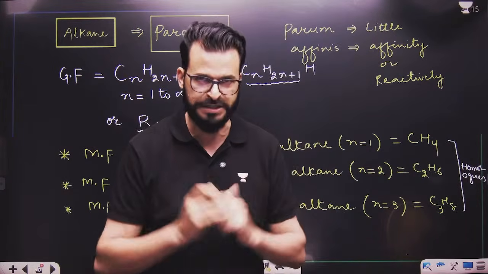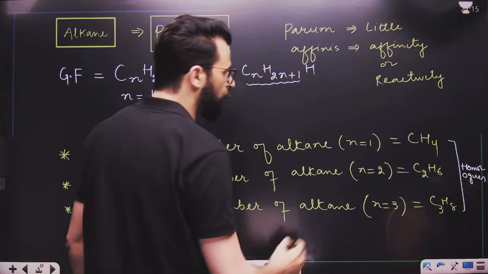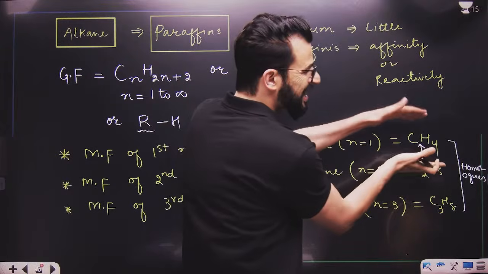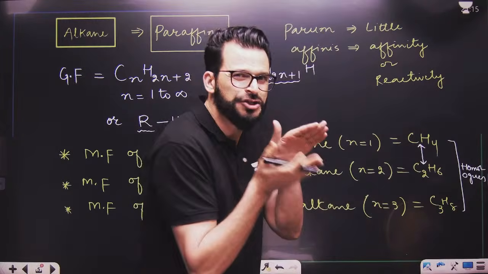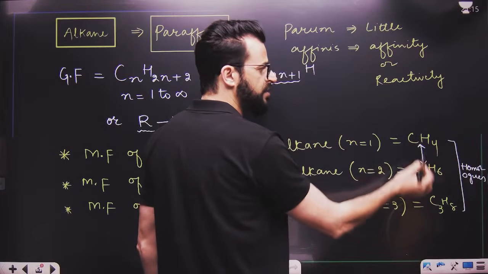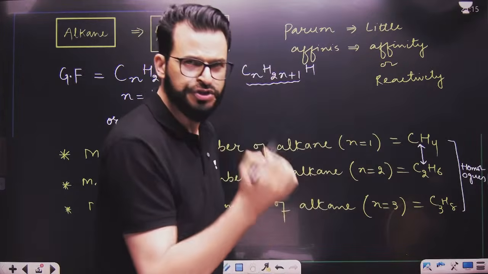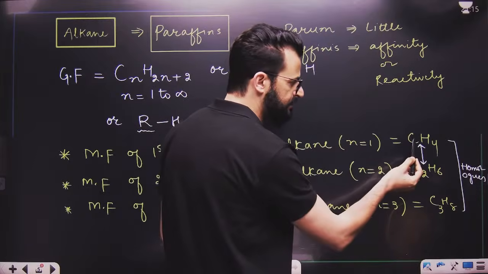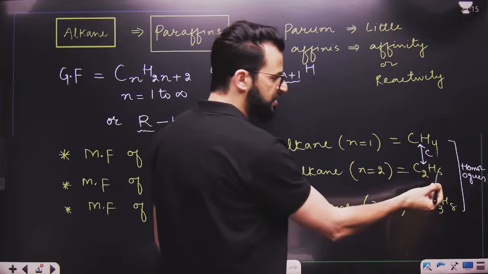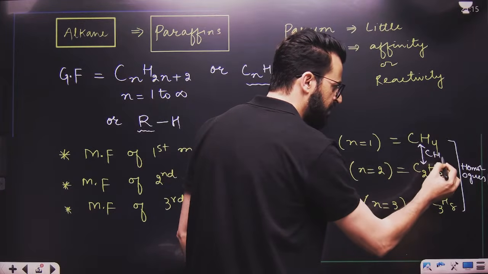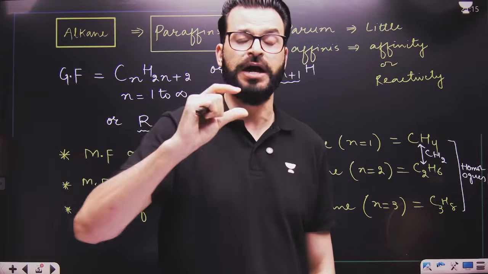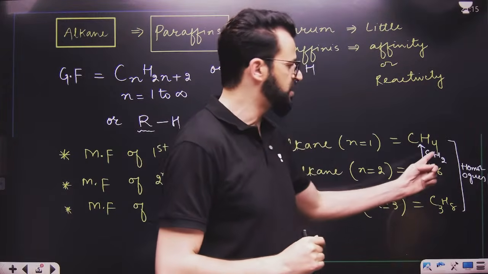Is this point clear? Yes or no? But if you look towards this and this, these two are successive homologs, successive members, adjacent members. Now tell me, what is the difference between two adjacent homologs? This is carbon 1, this is carbon 2, so the difference is 1 carbon. Hydrogen 6, hydrogen 4, the difference is CH2. So the difference between successive homologs is CH2.